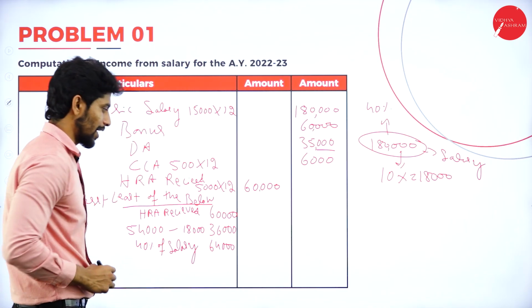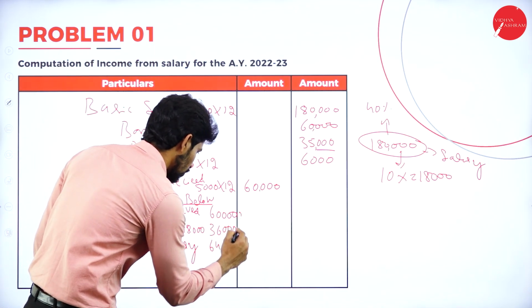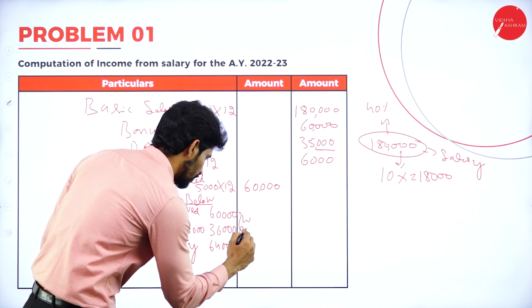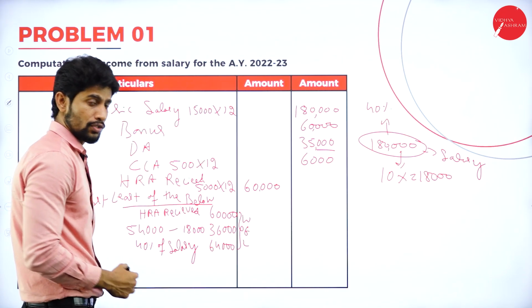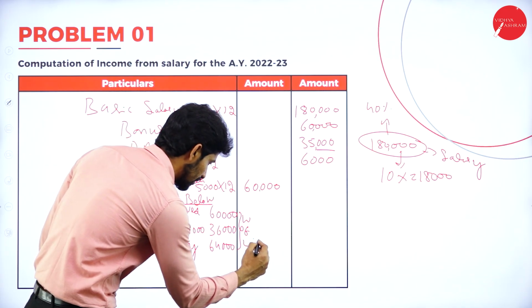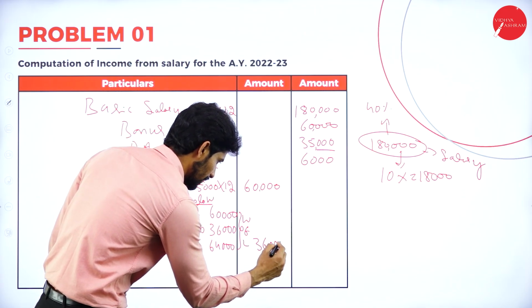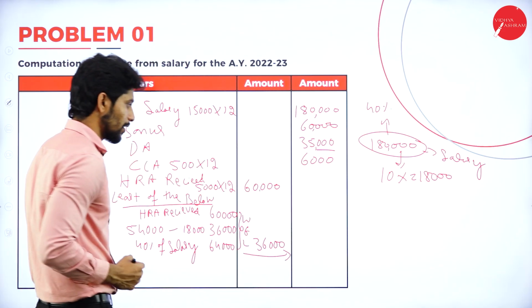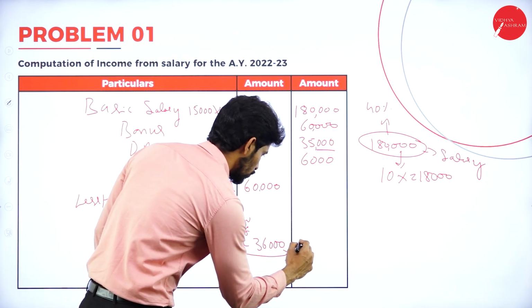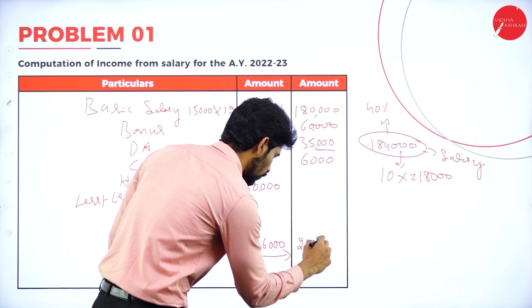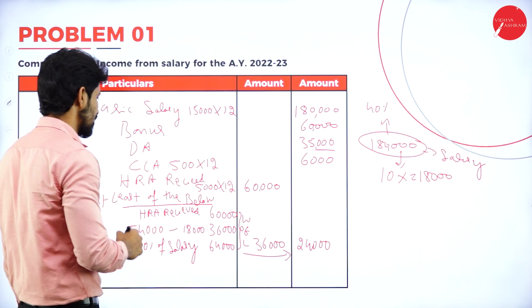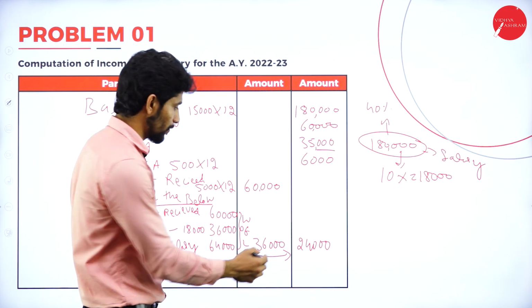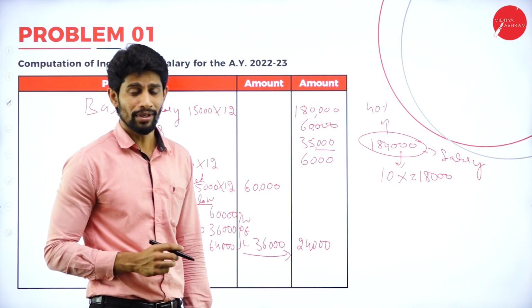In these three, whichever is less? In these three, 36,000 is the least amount, right? So deduct 36,000 from 60,000. You will get the balance of rupees 24,000. This 24,000 is called taxable HRA.